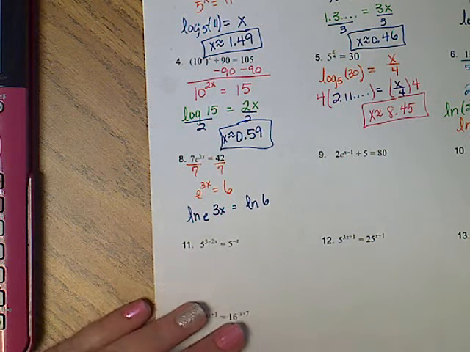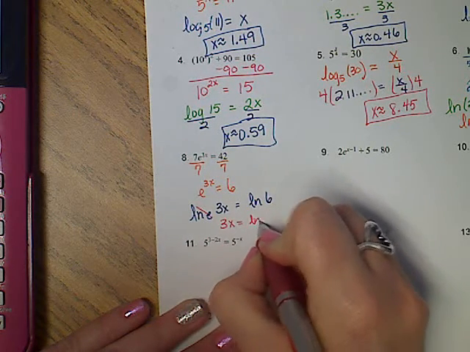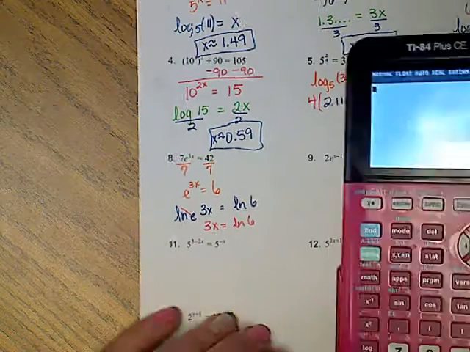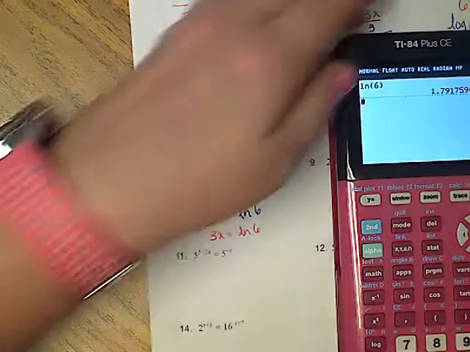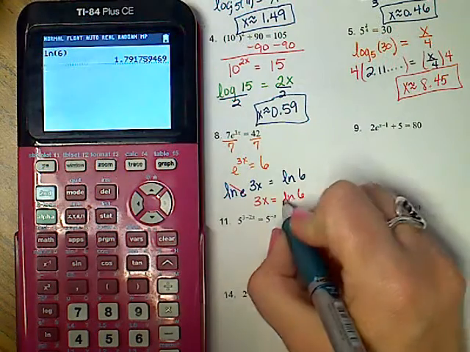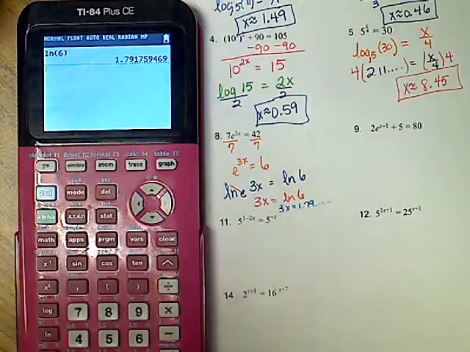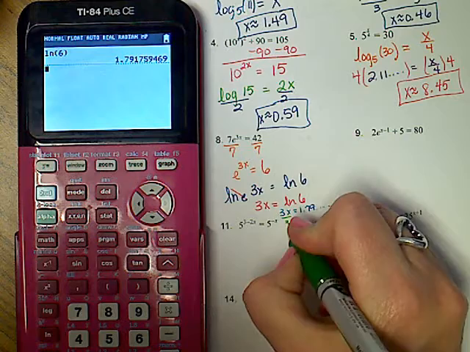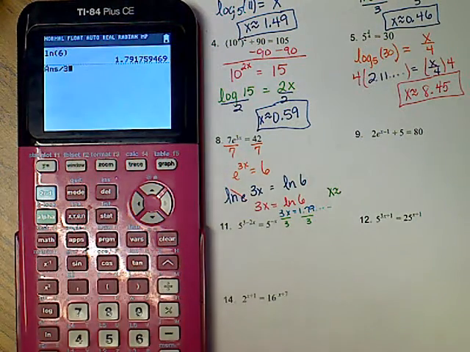Okay, the good news is natural log of e goes away. I've got 3x equals the natural log of 6. So let's put in natural log of 6. So I've got 3x equals 1.79... And I need to divide by 3. x is about, so on my calculator I hit divided by 3.